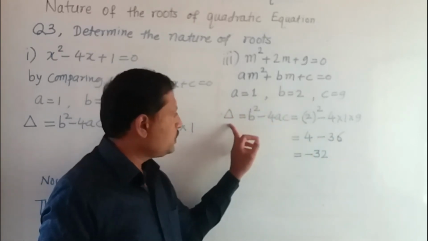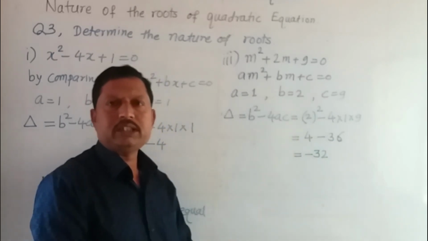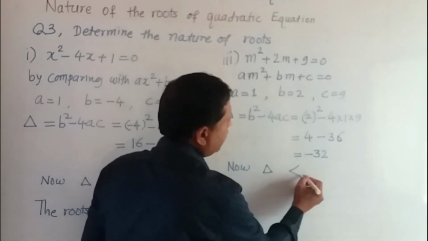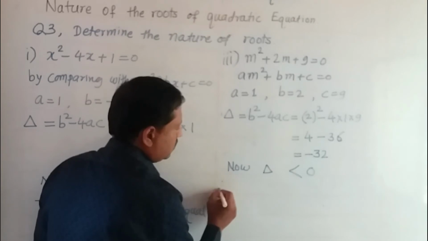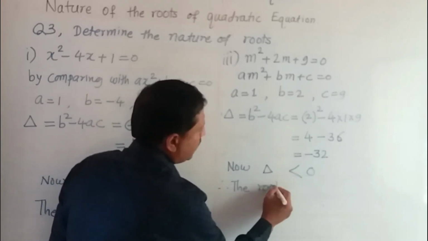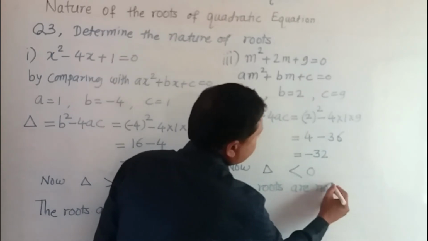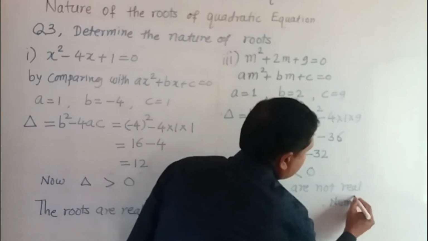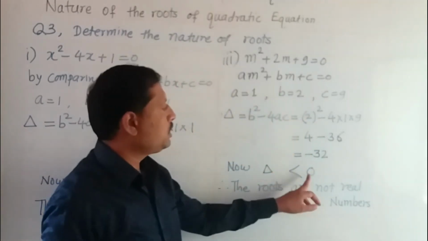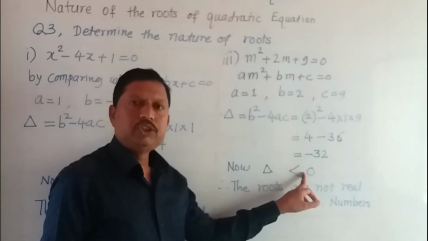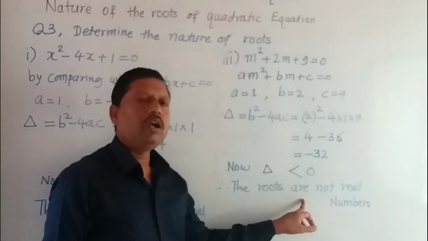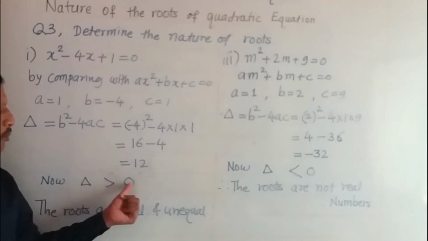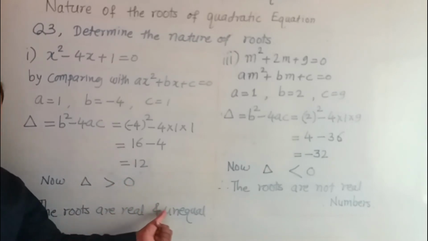Now the value of delta is negative, it means it is less than 0, and we know that when the value of the discriminant is less than 0, it means it is negative, then the roots are not real numbers. In the previous example, we got the value of delta as positive, hence the roots are real and unequal.